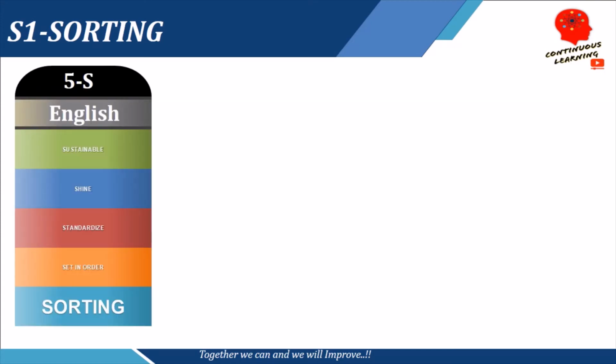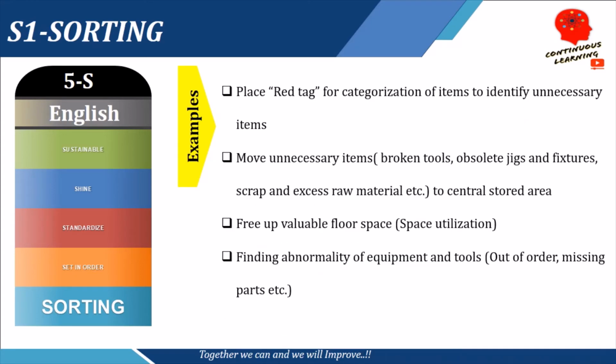Let us take some examples to understand this. So what we do is we place red tag for categorization of items to identify unnecessary items. Second, we move unnecessary items like broken tools, obsolete jigs and fixtures, scrap or excess material to a separate defined area. We free up valuable space to improve space utilization, and we also find out abnormality in equipments and tool to figure out if something is going out of order or if something is missing. So these are few of the examples that we do while doing sorting.